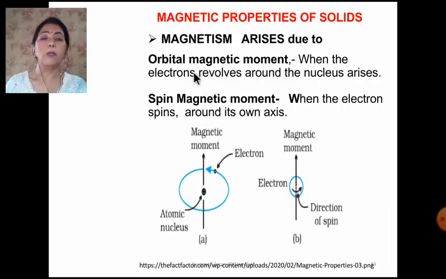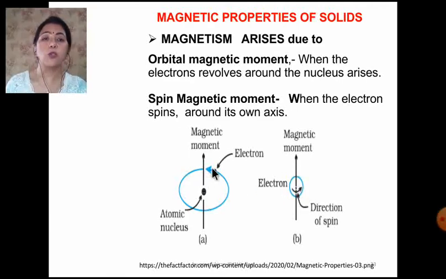The magnetic properties of a solid are due to the orbital magnetic moment and the spin magnetic moment. Now what is this? Let's see. You all know that electrons are revolving around the nucleus in an atom, and there is another movement of the electron: they are spinning also, just like the Earth.